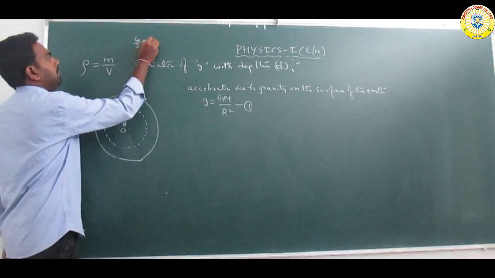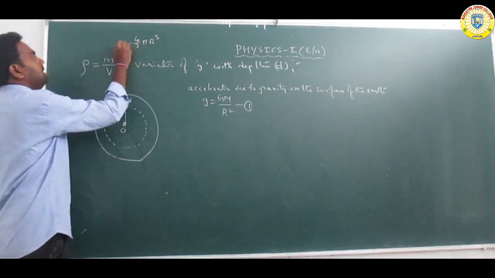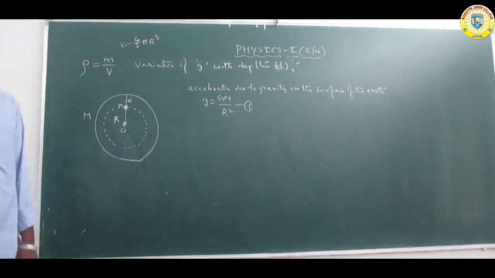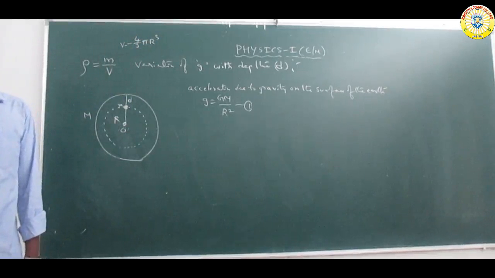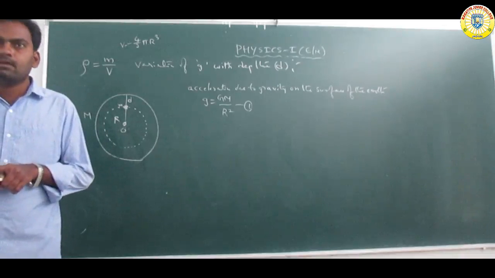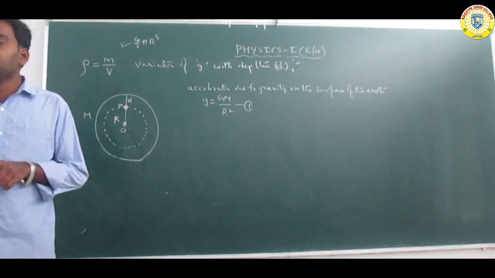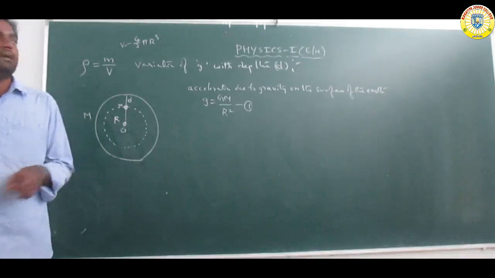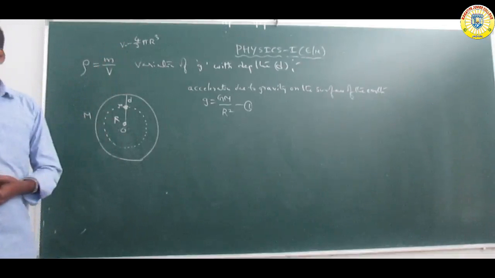The volume of the sphere is 4/3 pi R cube. Assuming the earth is a uniform sphere.